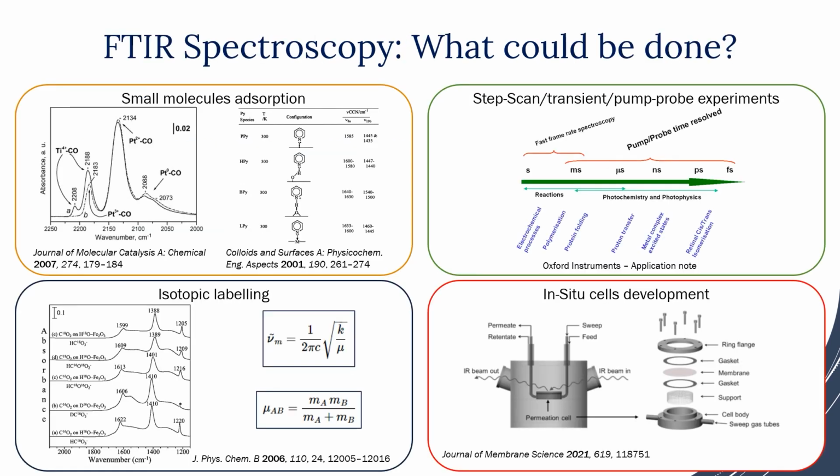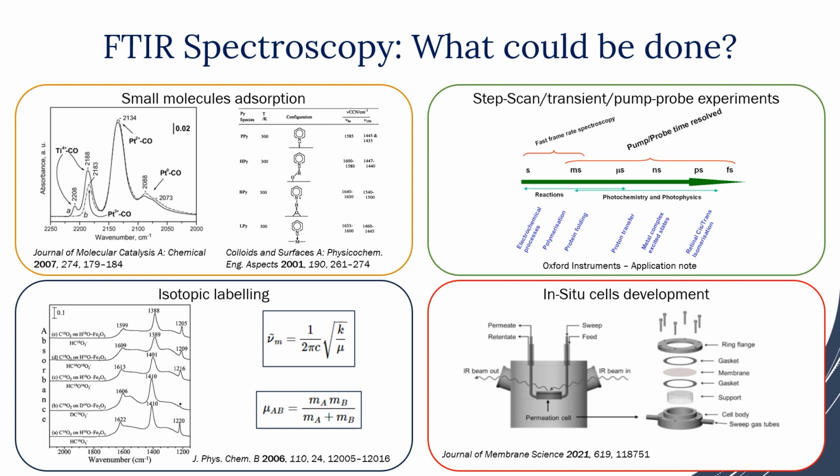The main question will be what can be further done using FTIR spectroscopy in the in situ world. Several angles are possible. The first one is using, for example, small molecules adsorbed on the material in order to identify, for example, with carbon monoxide, the oxidation state of the metal, or with a small molecule like pyridine, the acidity of the material. Another possibility would be to do step scan, transient or pump probe experiments. These techniques allow us to see events happening at a really fast scale.